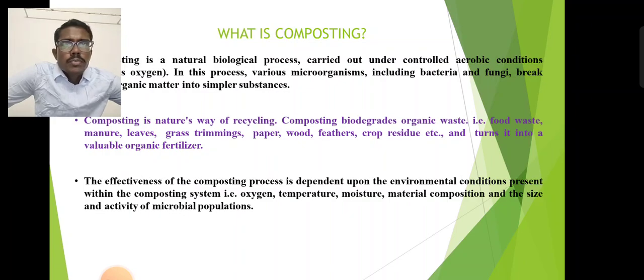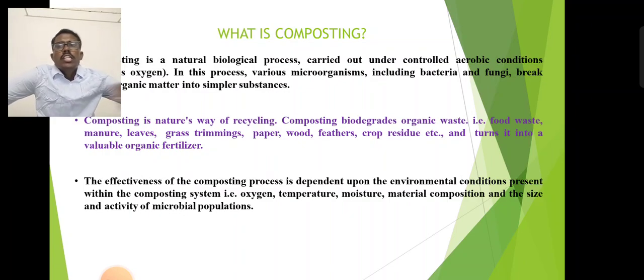Next, what is composting? Composting is a natural and biological process carried out under aerobic conditions. Various microorganisms, including bacteria and fungi, break down the organic matter into simpler substances. Their job is to decompose and break down the organic residues into simpler substances. This is called composting. Composting is a natural way of recycling biodegradable organic waste. Examples are food waste, manures, leaves, trimmings, paper, wood, feathers, crop residues, etc. It turns into a valuable organic fertilizer.